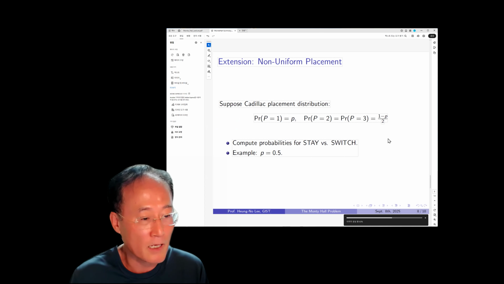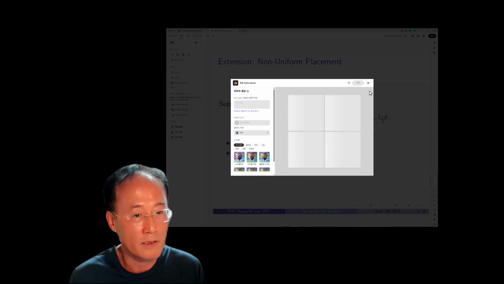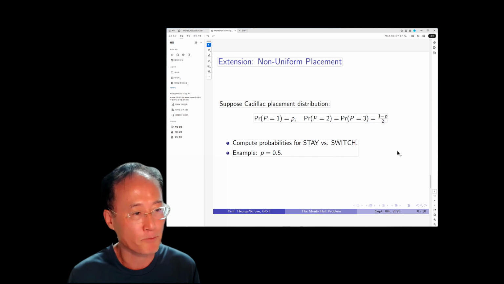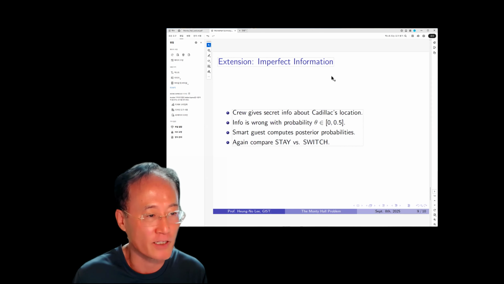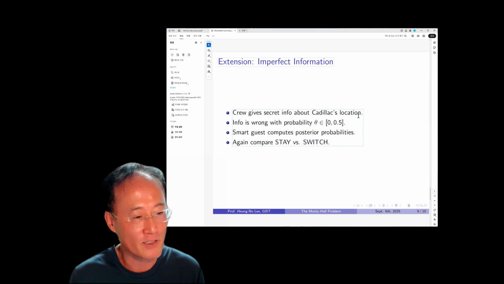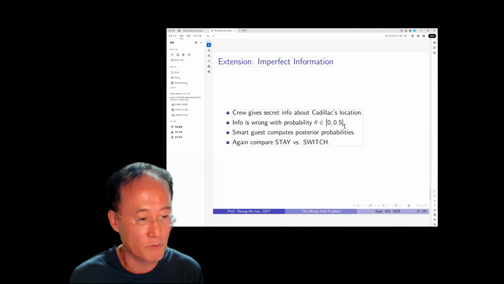This could be possible, but this type of problem can also be dealt with using the tools that we learned in class. And then imperfect information. Another extension could be that the crew gives secret information about the Cadillac's location, and this information is known to be wrong with the probability theta, where theta is a number on the interval from 0 to 0.5.